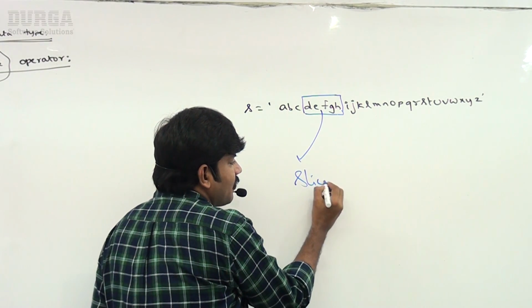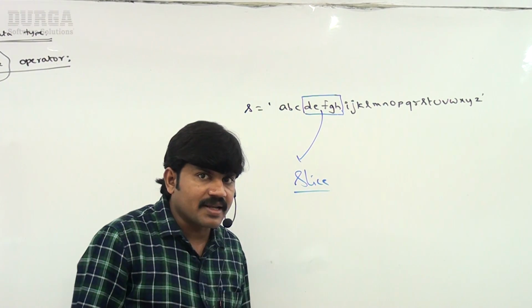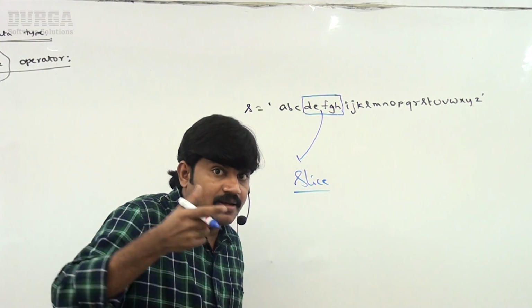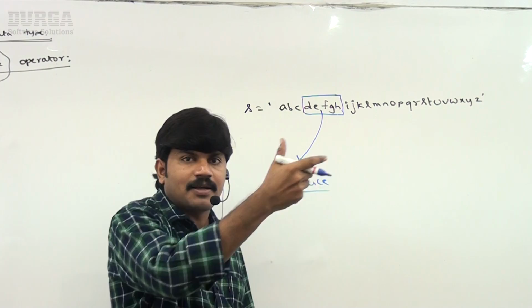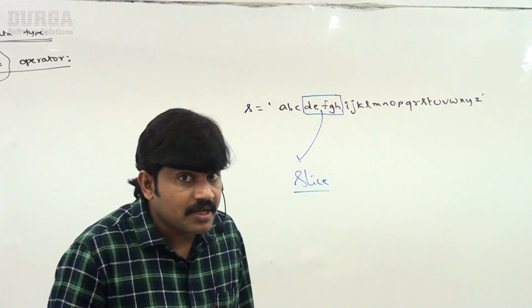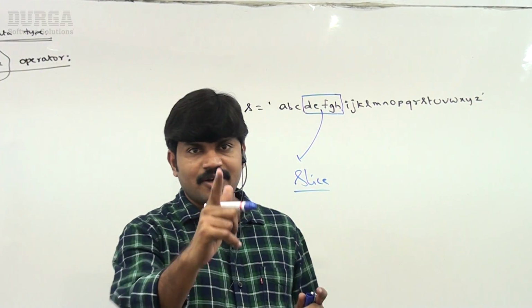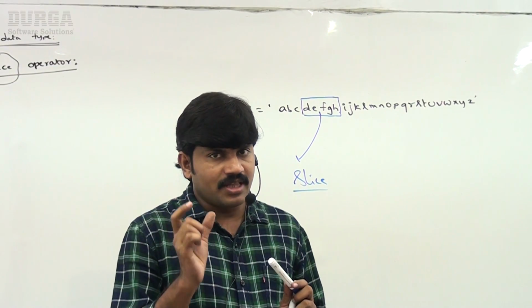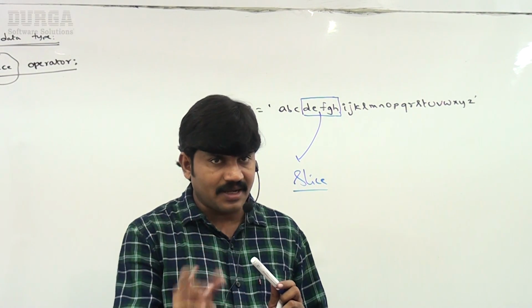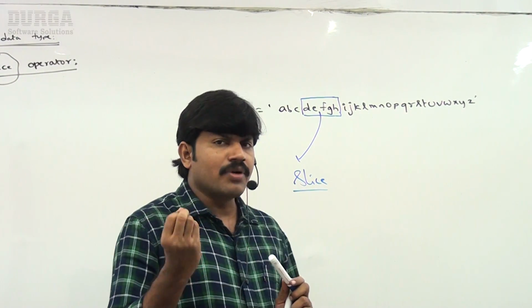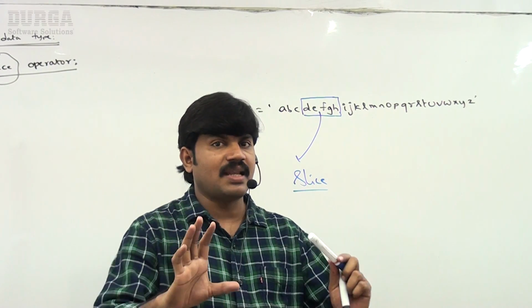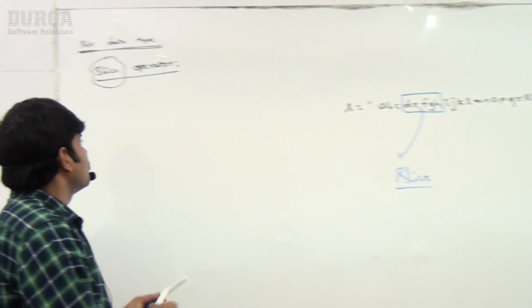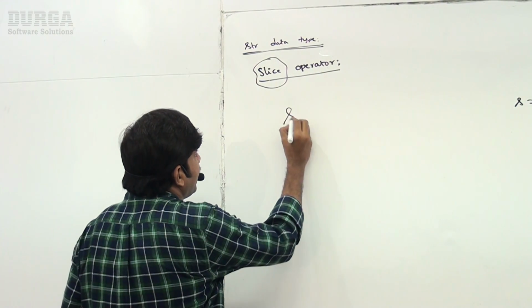This piece is nothing but this slice. So how can you get this substring, this part of the given string? By using the slice operator. Now the terminology is very clear. What is the purpose of the slice operator? Now how can you use it, what is the syntax for slicing? Observe carefully, this is very important.